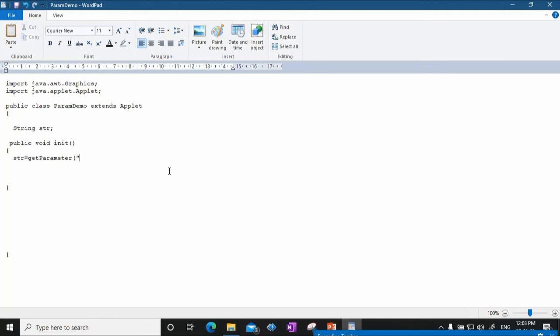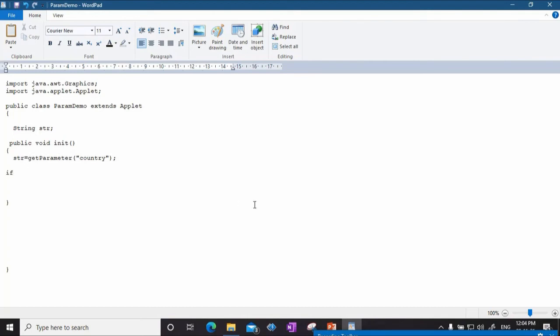Let's say the name of the variable that we want to fetch from the HTML file is country. This is the variable called country that will be passed from the HTML document through the param tag, and getParameter is going to fetch that variable, and its value is going to be stored in str.